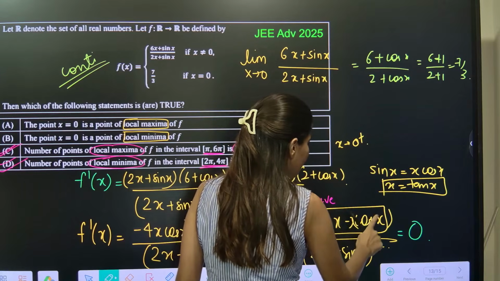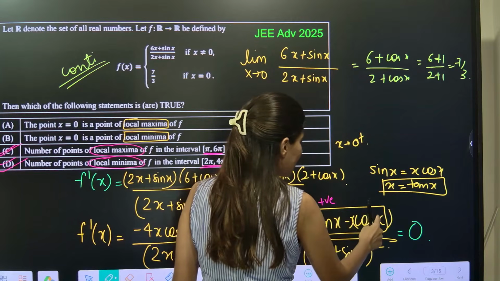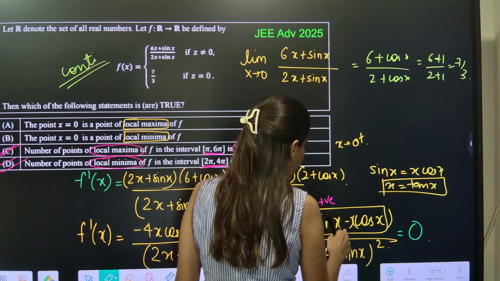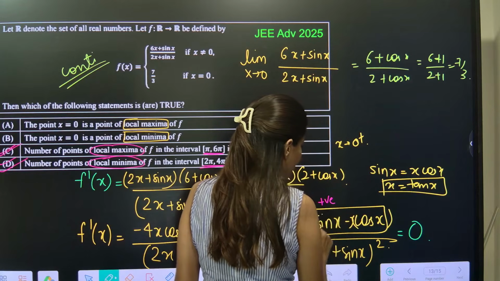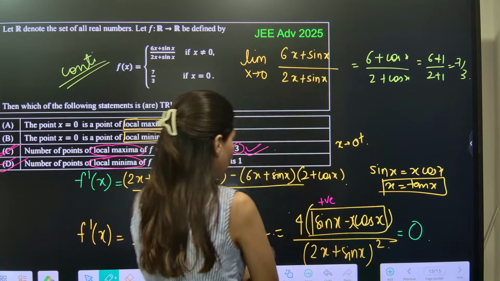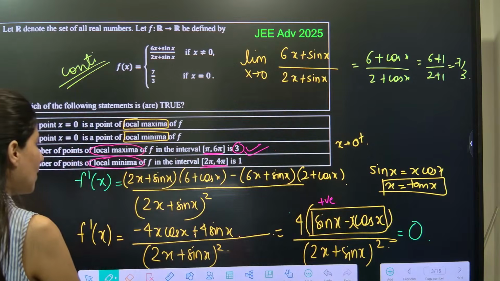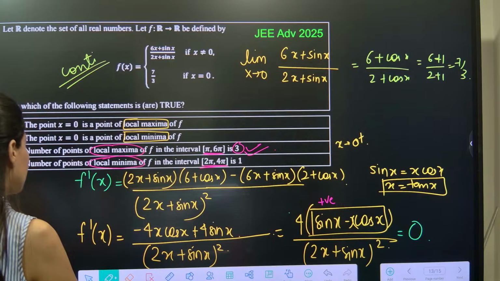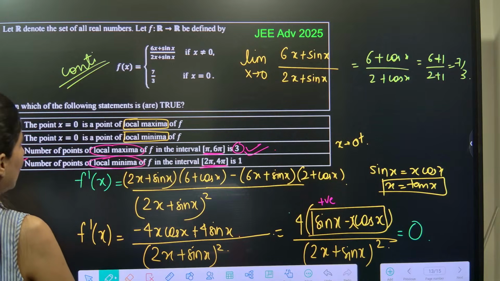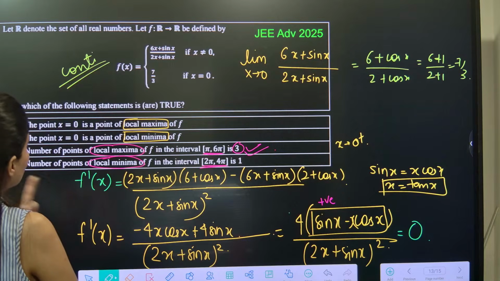And what about this? If you put 0 plus, this is 1 and this is 0. So eventually at x equals 0, L'Hopital says the value is the same, but I am trying to identify slightly up or slightly down.